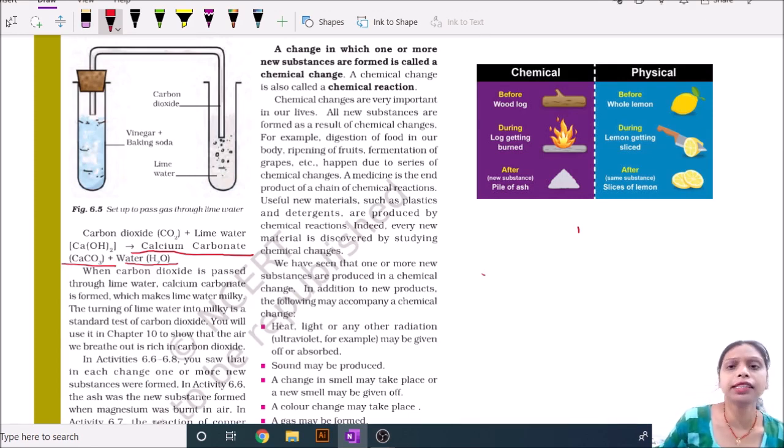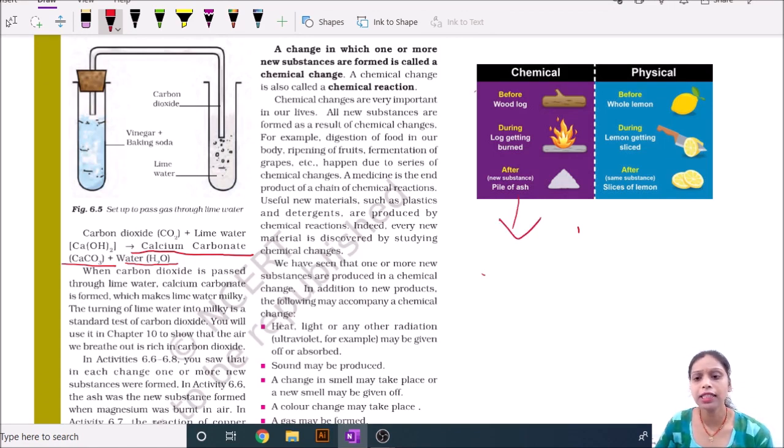The important thing here is that whenever a chemical change occurs, a new type of substance is formed. As you can see in this figure, you take wood and burn it, and after that you collect white ashes.